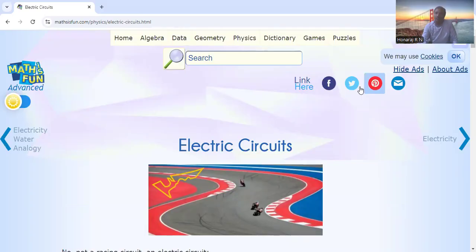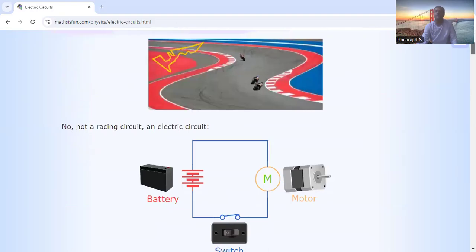In order for electrons to flow in the circuit, two conditions must be satisfied. The first condition: there must be a continuous path, with no breakage in the circuit. Second, there must be a potential difference. That is the second most important thing you need to remember. In order to create potential difference, we use a battery or cell.